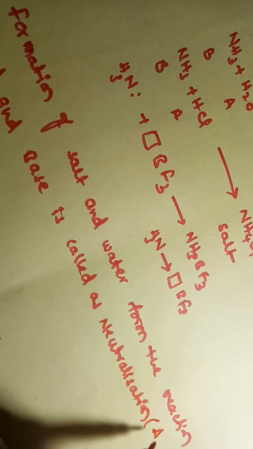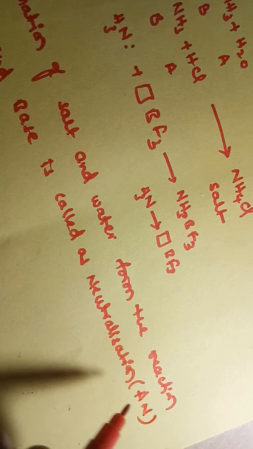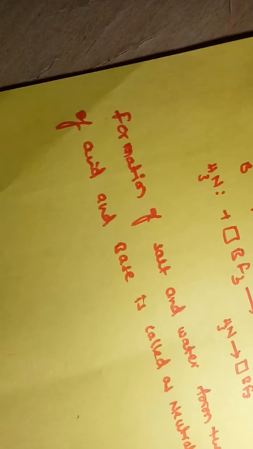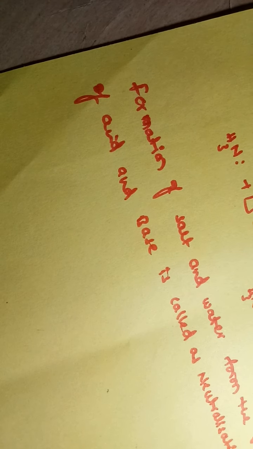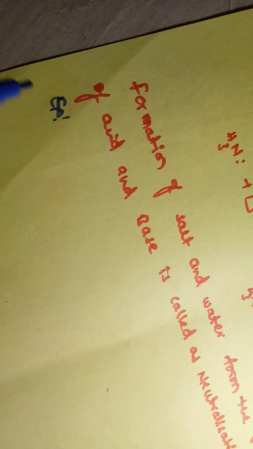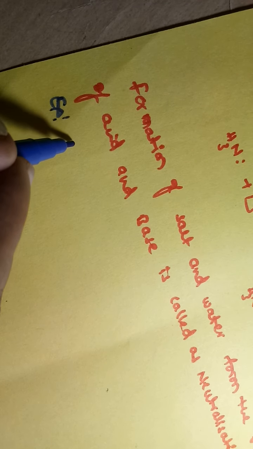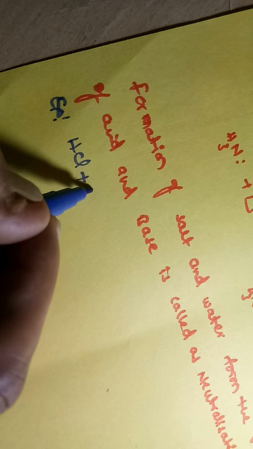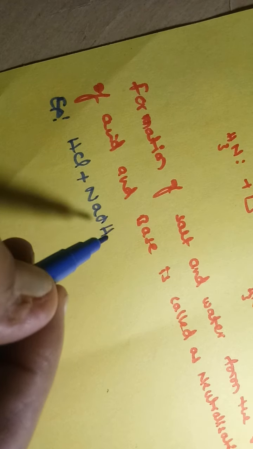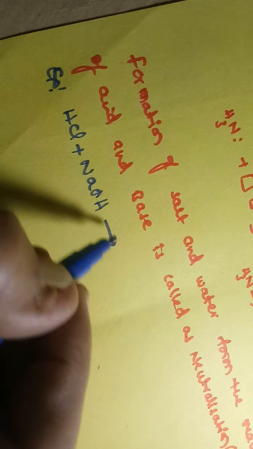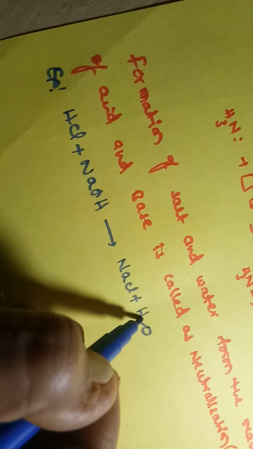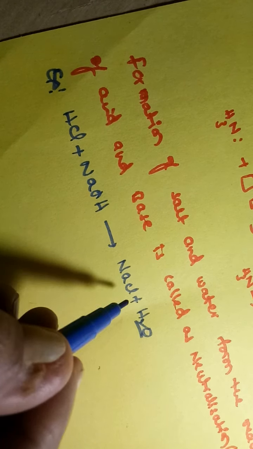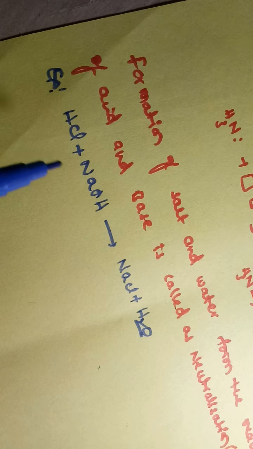This is Arrhenius neutralization, based on the Arrhenius concept. Now let me consider examples for Arrhenius neutralization. Example: HCl plus NaOH, sodium hydroxide. What we get is NaCl plus water. So HCl plus NaOH gives rise to NaCl plus H2O.